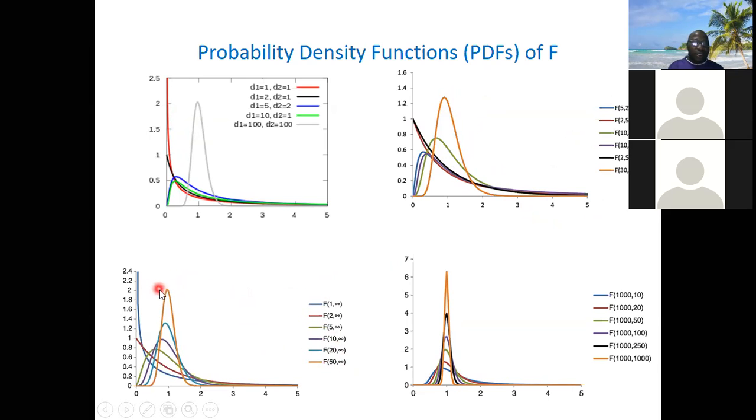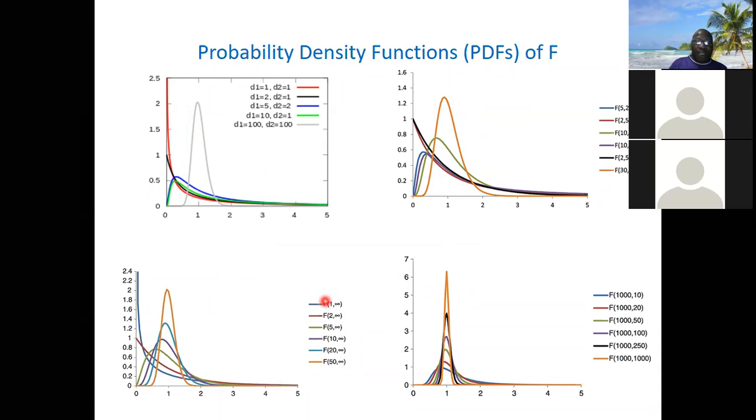If you look at the third one also, it's the same. You see some of them, look at this one. Infinity means that it's the second degree of freedom, which is the denominator, that is very large. When something is infinity, it's very large, approximately big.